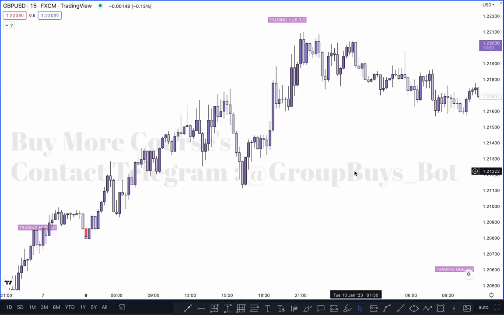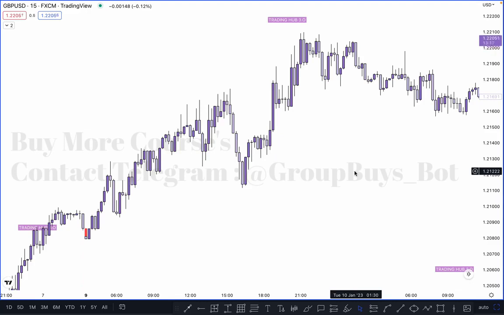First of all, let's start with trend line liquidity. What is trend line liquidity? Market momentum is bullish or bearish, it doesn't matter. You have to identify first: connect higher low to higher low in a bullish market. If market momentum is bearish, then connect lower high to lower high on the downside. If the market breaks those areas, you can look for a sell, but not based only on the trend line.